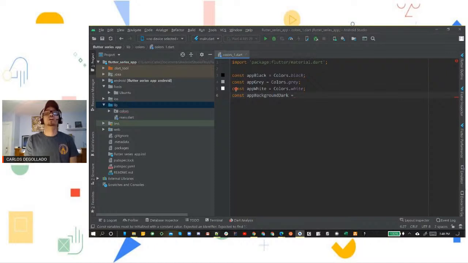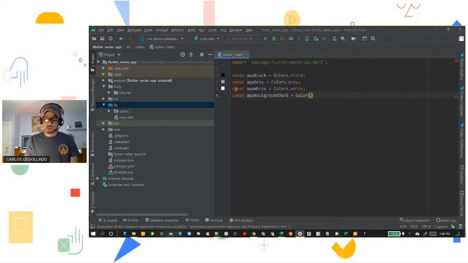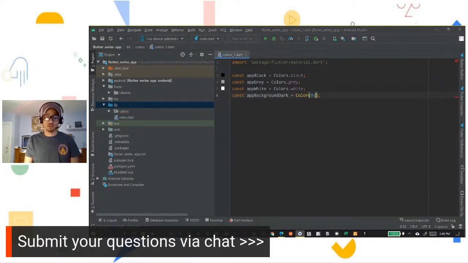For this one, we're not going to call on Colors.colorName. We're actually going to create a Color widget, then parentheses, and a semicolon to close that up. And then we're going to start that with 0x, which signifies that we're going to be using a hex code. That's basically how we're going to start all our hex code colors off, with a 0x.